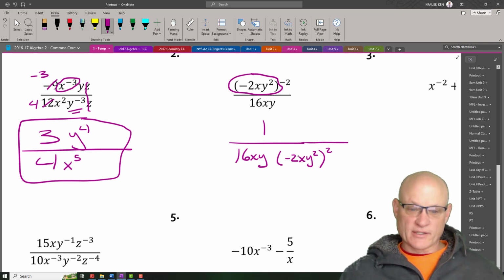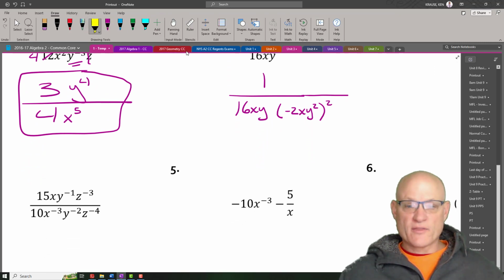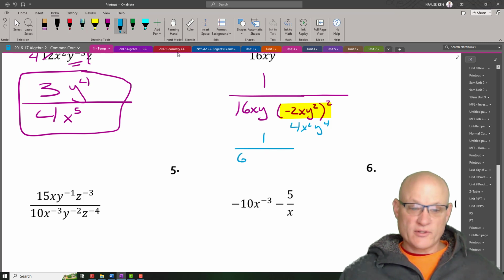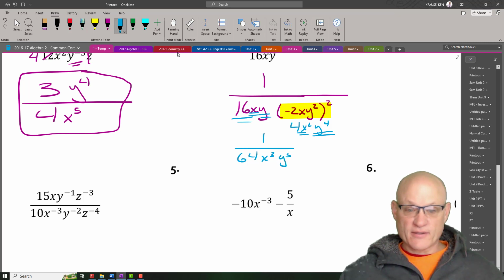Now that we have to clean up. So let's deal with just this thing right here. Since everything's being squared, this is really positive 4 x squared y to the 4th. So my final answer for this one would be 1 over 64. That's the 16 times the 4. X here and x squared makes x cubed. Y and y to the 4th make y to the 5th.